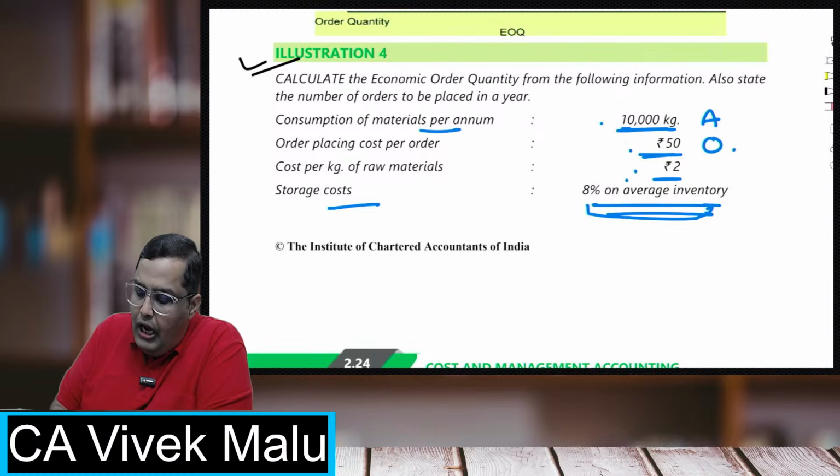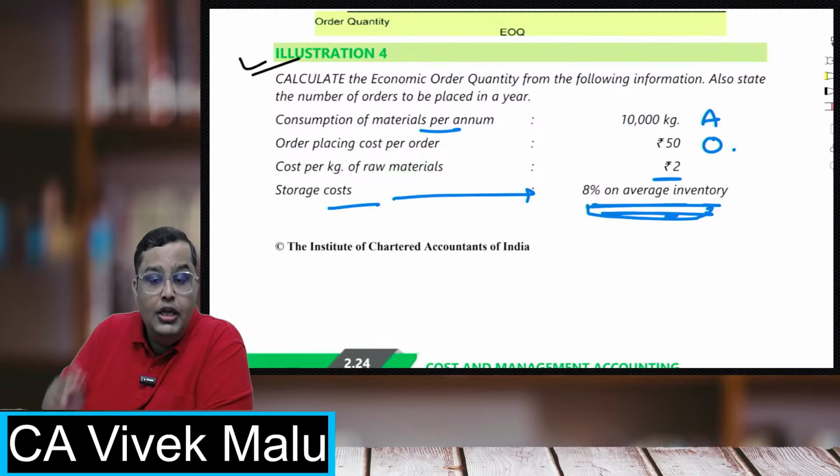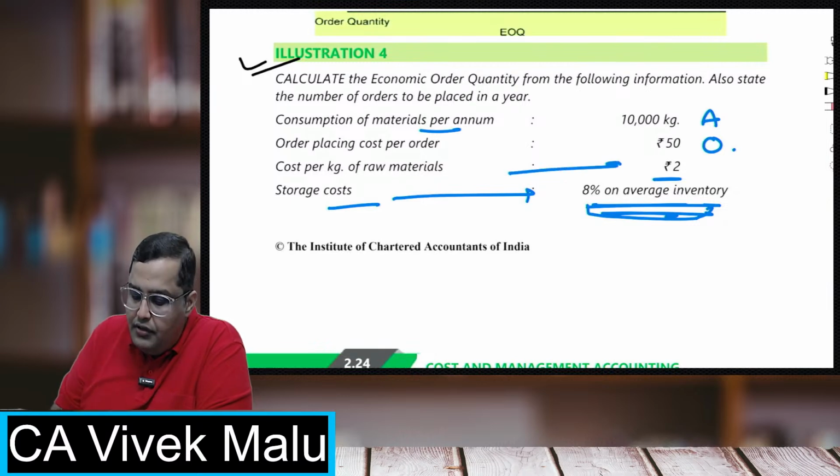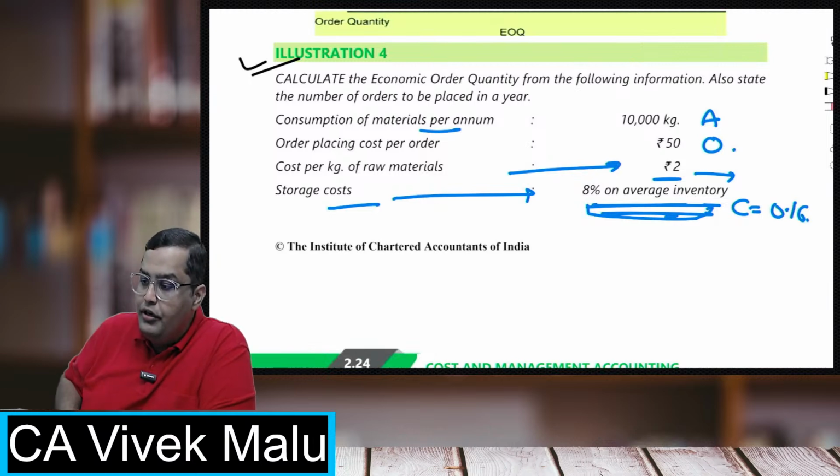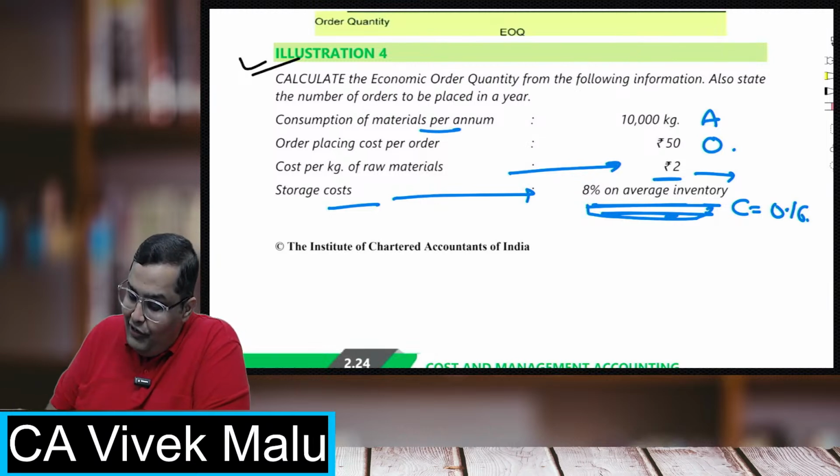Always remember, if the storage cost is given in terms of percentage, you have to take it always on your cost per kg. So 8% of 2 rupees. My carrying cost will be 2 rupees into 8%, that is 16 paisa. I've already got the right answers from students over here.